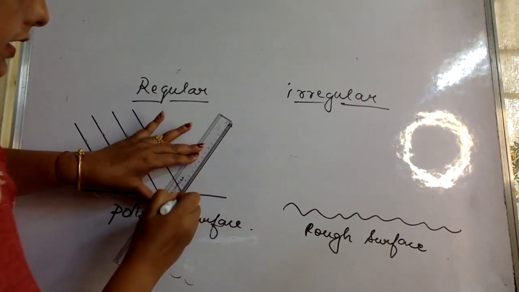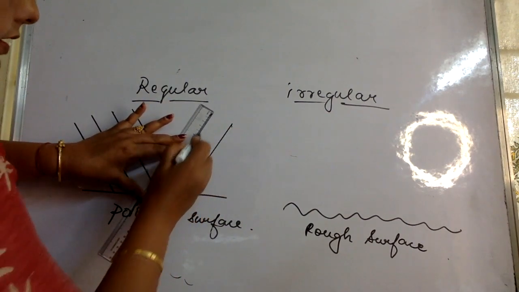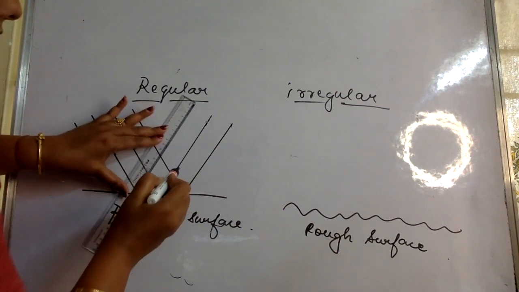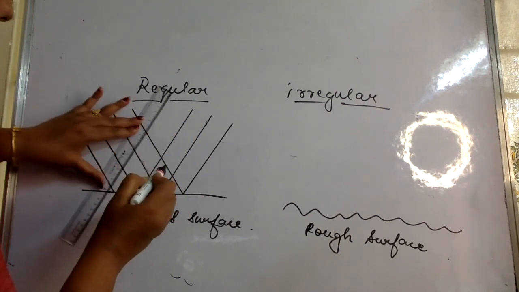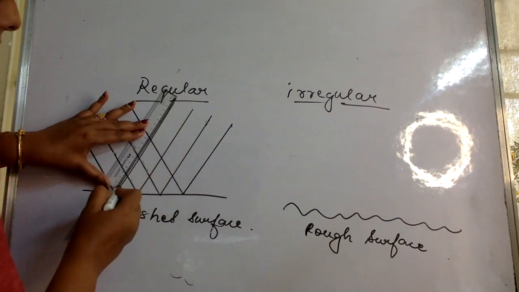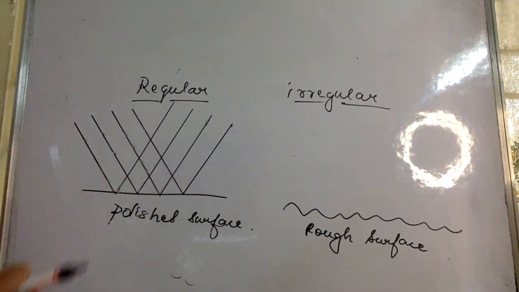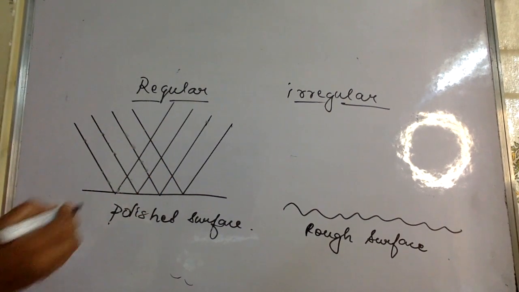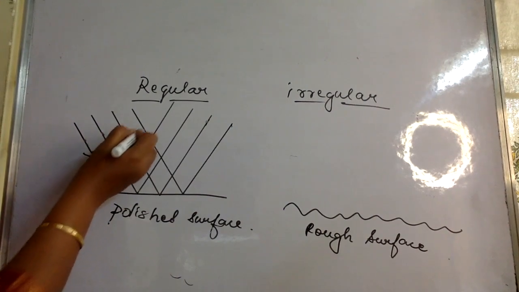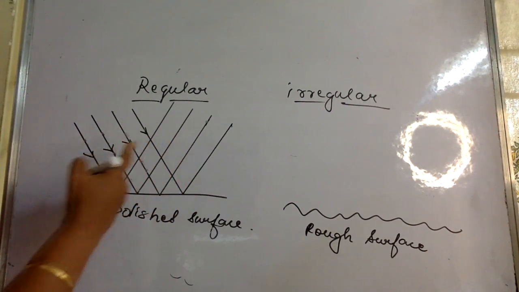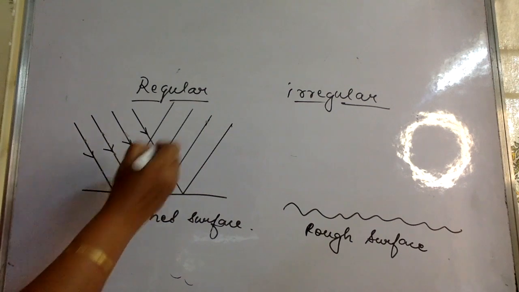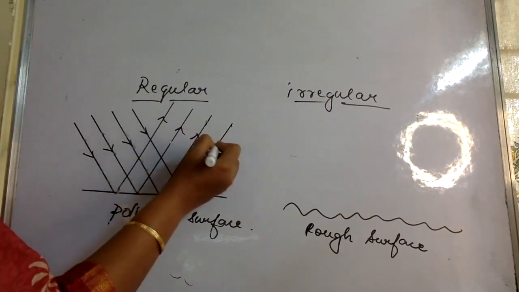These are my reflected rays. Now note that these incident rays are all parallel to one another, and even the reflected rays are all parallel to one another.